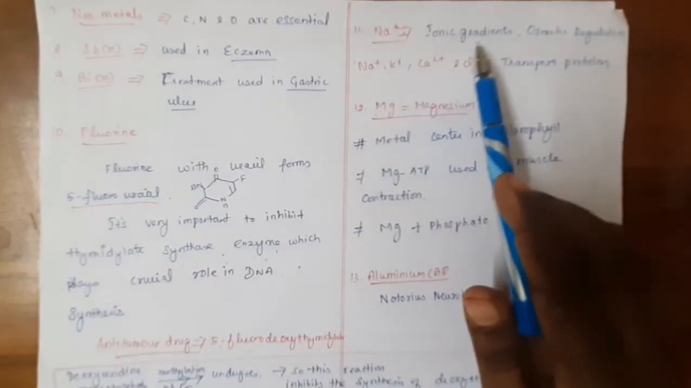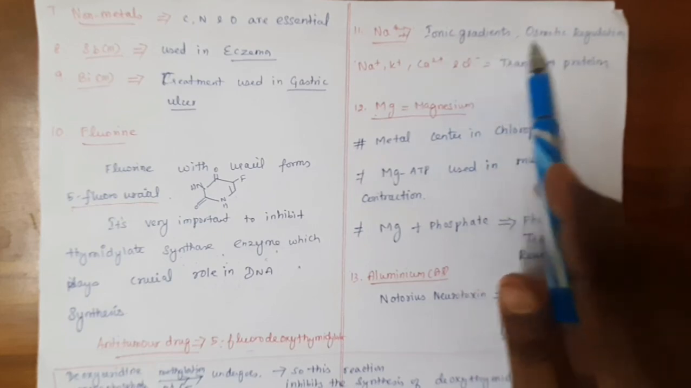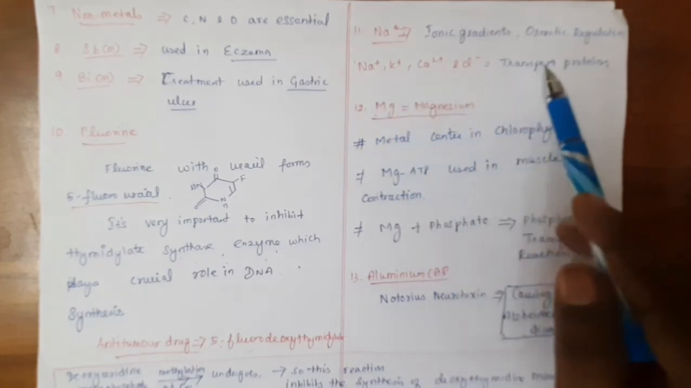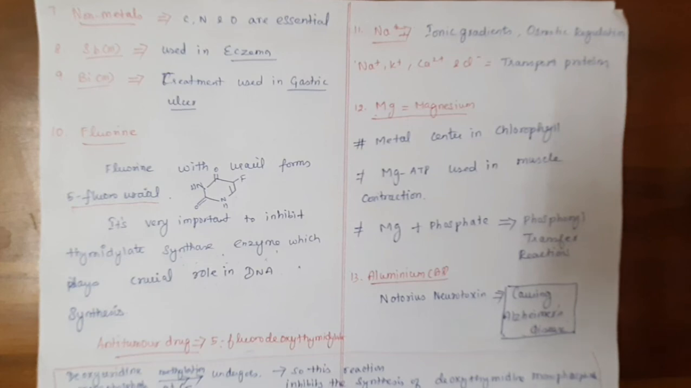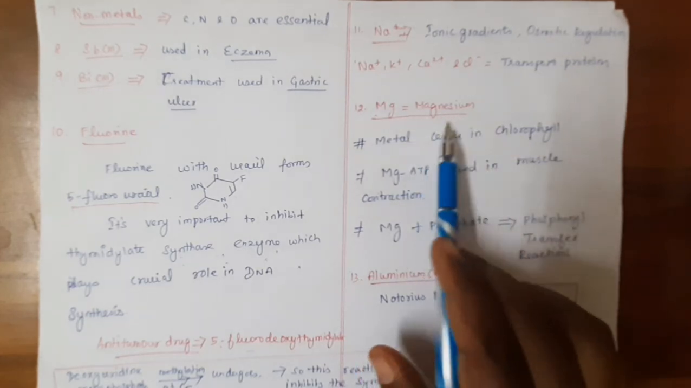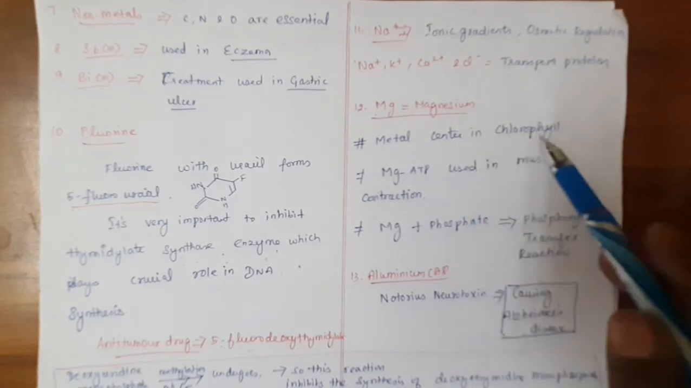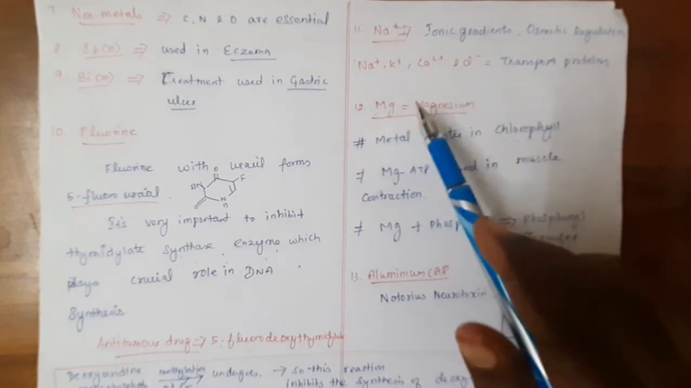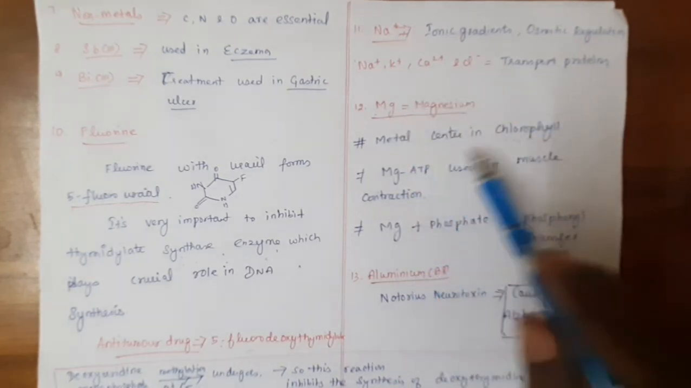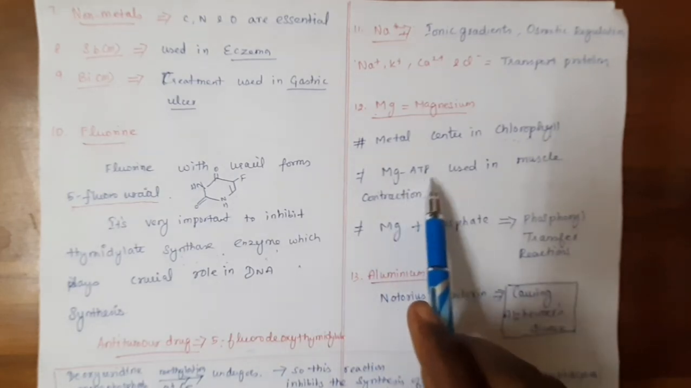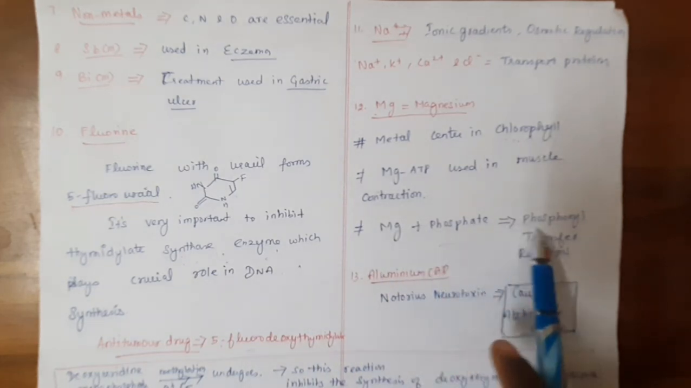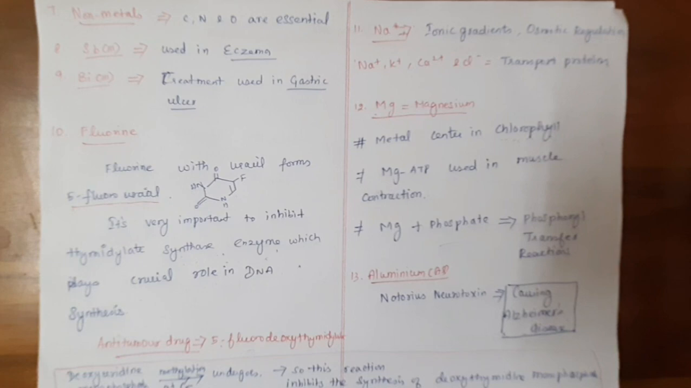And next, sodium acts as an ionic gradient and regulates the osmotic pressure in the human body. Sodium, potassium, calcium 2+ and chloride ions are used in transport proteins. And next, magnesium. As I told you already, chlorophyll is a pigment found in plants. This chlorophyll has magnesium 2+ as the central metal ion, so it's a metal center in chlorophyll. And magnesium ATP is used in muscle contraction, and it is also involved in the phosphoryl transfer reaction along with phosphate molecules. And next you see aluminum.